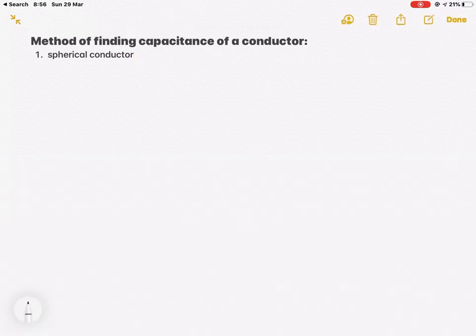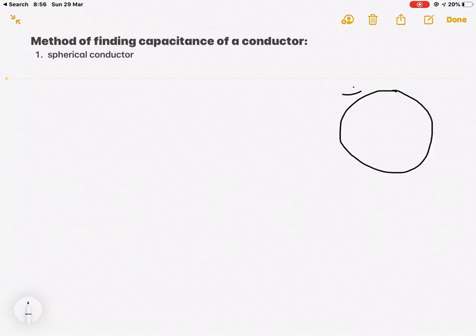So let us start. Let us consider a sphere which is given Q positive charge.